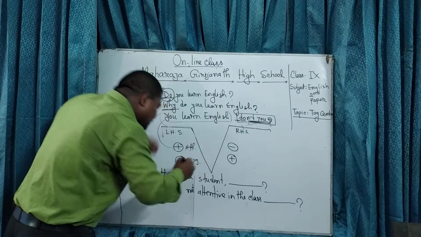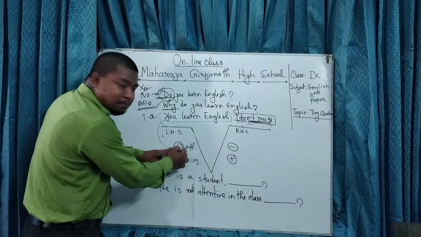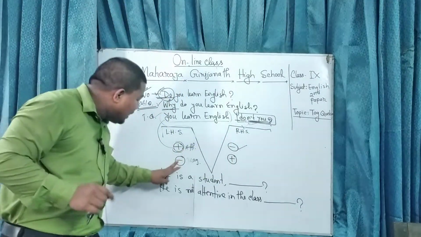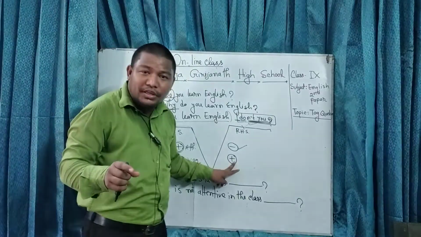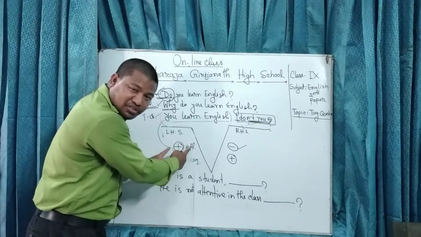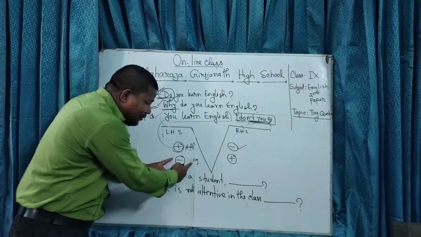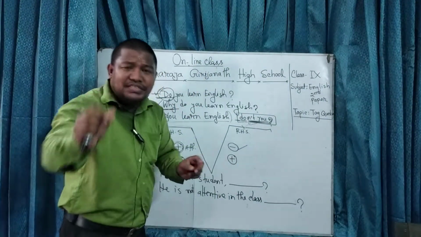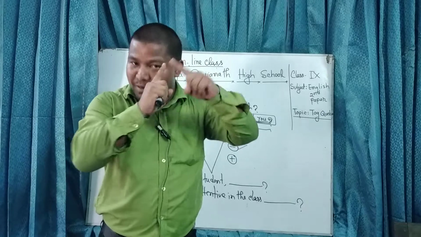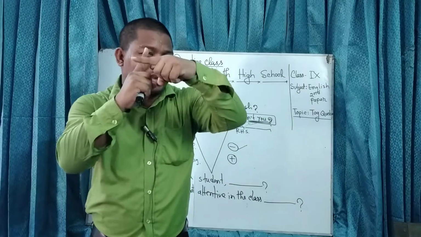So, my dear students, it is very simple. If my statement on the left hand side is positive, the question will be negative. And if my sign is negative, the question will be positive. So I repeat, when my given sentence is habodok in Bengali, that's positive, you have to turn the question into negative. And if my sentence is negative, then I have to turn it into positive. This is the very, very important precondition of making tag questions. First, keep it in mind, if you find the sentence plus, you have to make the question negative. If you find the information negative, you have to make the question positive.